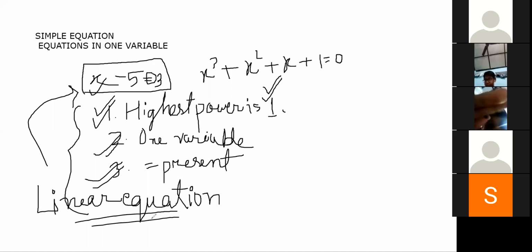Number 2, one variable, that is x. And number 3, the equal to sign, is present there. When all three criteria are fulfilled, we can say that it is a linear equation. Very good. So everyone will now be able to define what a linear equation is. Yes or no?